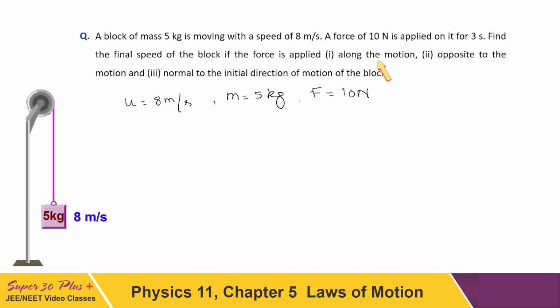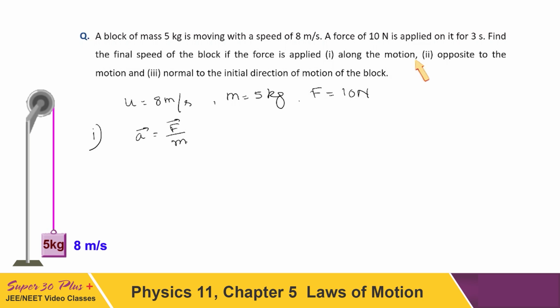First is force along the motion. So first I am considering the case when force is along the motion. When force is along the motion, as we know, acceleration vectorially is written as F upon m. Here is the case of a constant mass system. So a directly can be written as F upon m, and its direction will be in the direction of force.